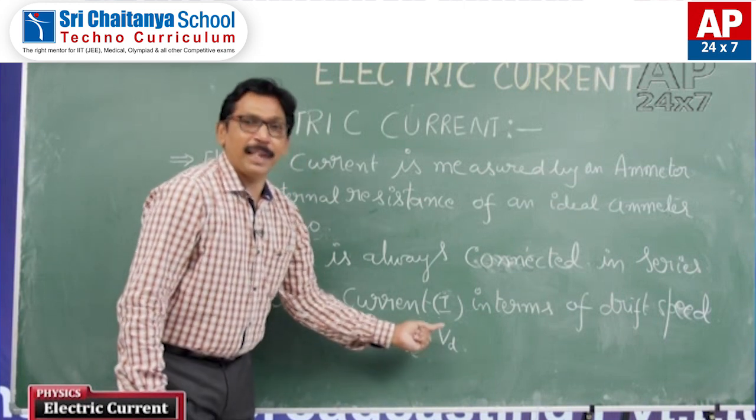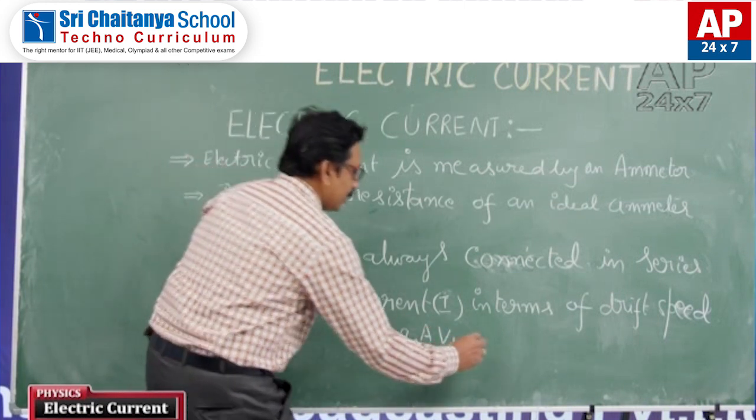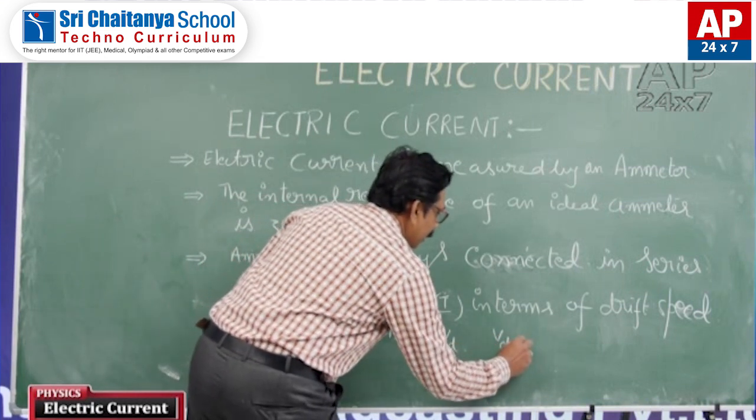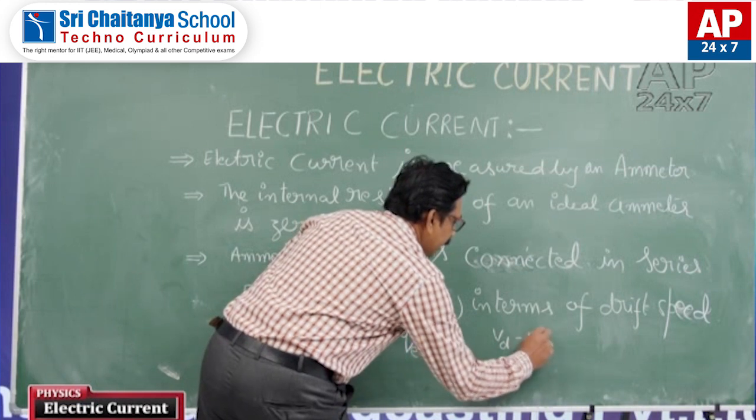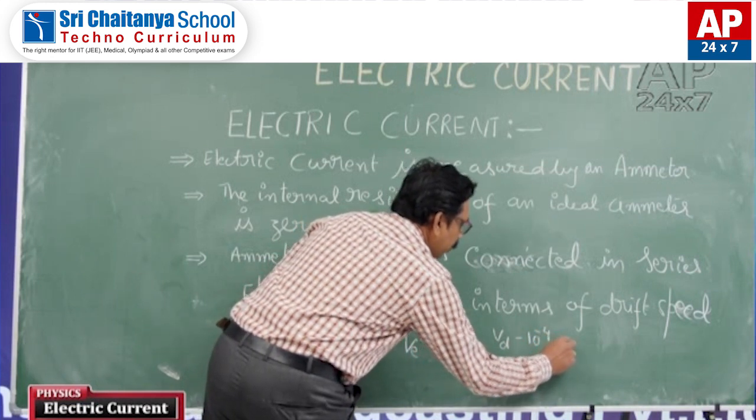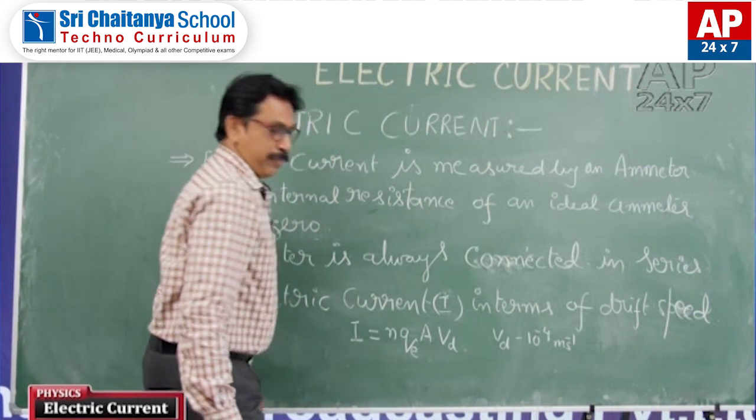The drift speed has a value of 10 to the power of -4 meter per second.